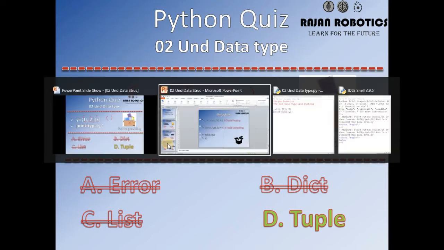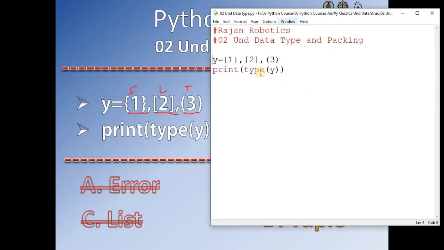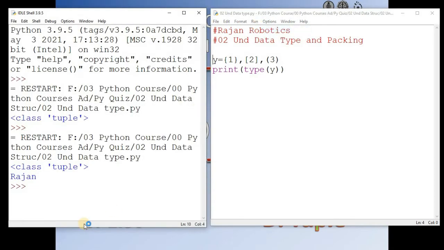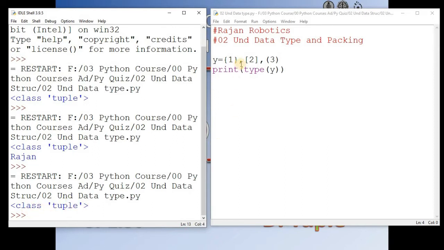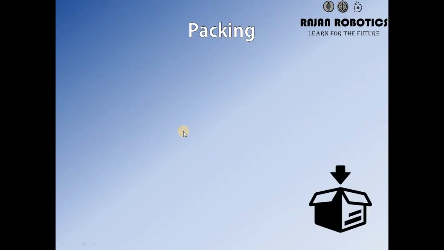We will understand them in Python and we will come back. So the same thing I have typed here, y is equal to flower braces 1, square braces 2, 3 in the circular braces. Now let us run the module and see what's the output. So it says class tuple. So we can have all the sequence of data within the circular braces, or we cannot. It's optional. So this is called packing, right? Let us understand the packing.